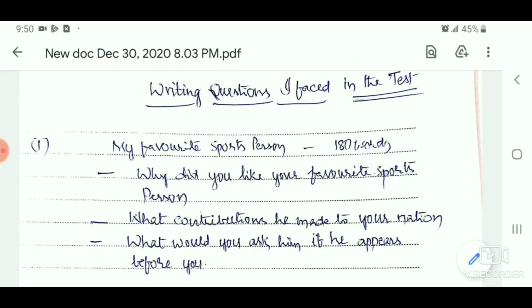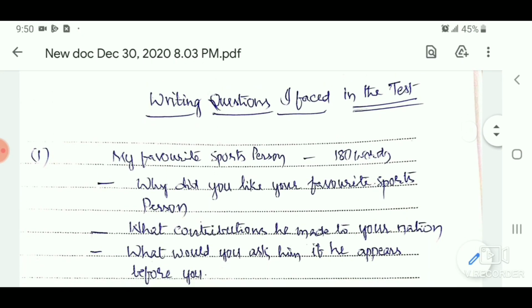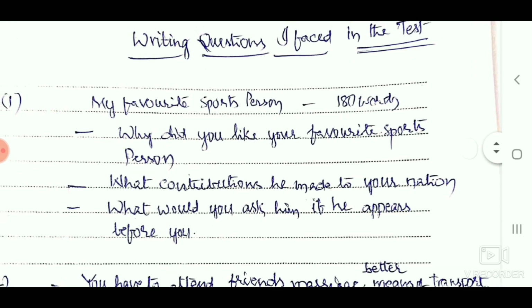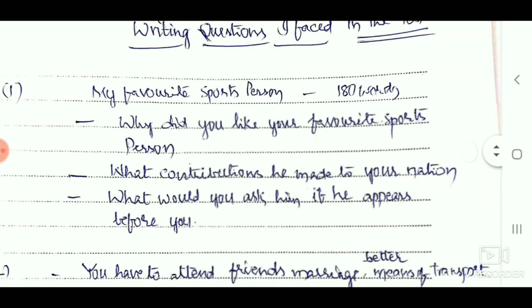Now let me bring for you the test I faced at the end of my training program. I am bringing you the questions I faced in the exam. I faced the part 2 question like this for 180 words. My favorite sports person. I was asked to write 180 words on my favorite sports person.